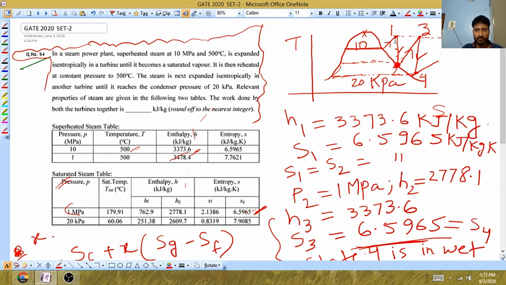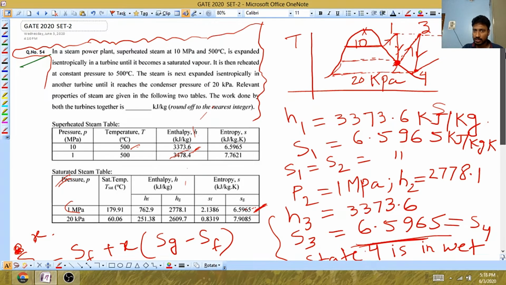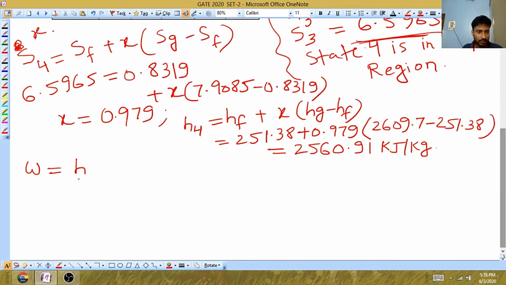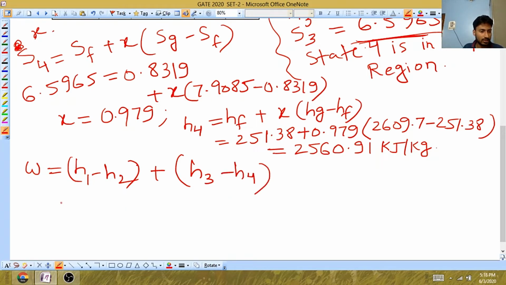See, this is the first stage of turbine, 1 to 2, and 3 to 4 is the second stage of turbine. So for the first stage of turbine, it will be the enthalpy difference H1 minus H2. So I will write H1 minus H2, and similarly for the second stage, it will be H3 minus H4. Just substitute the values whatever we got.